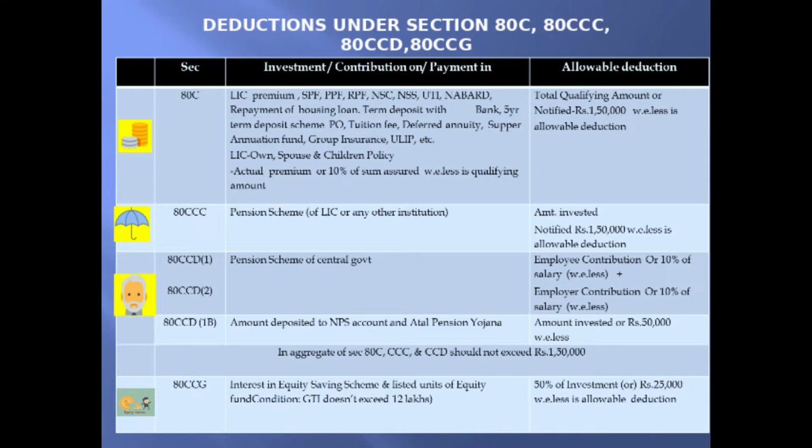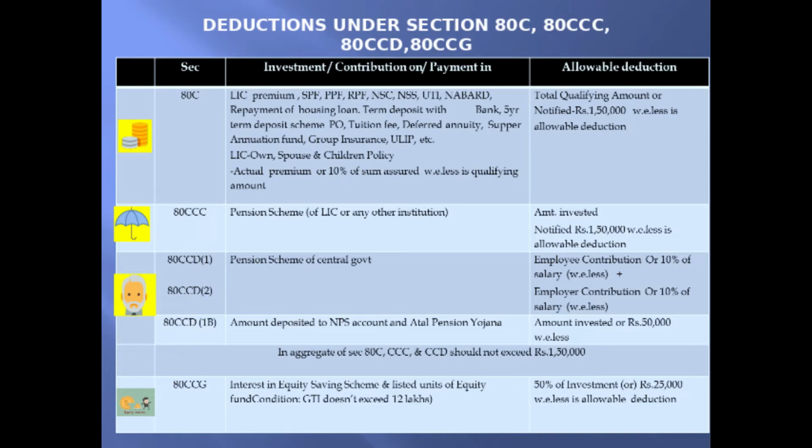The list given here shows the amount invested or the qualifying amount. First one, LIC insurance premium, statutory provident fund, public provident fund, recognized provident fund, national savings scheme, national savings certificate, units of UTI, NABARD. Repayment of house loan, if any, is also a qualifying amount under 80C.